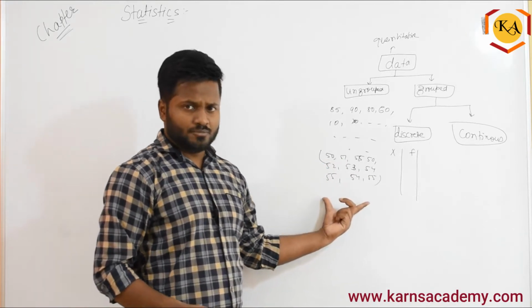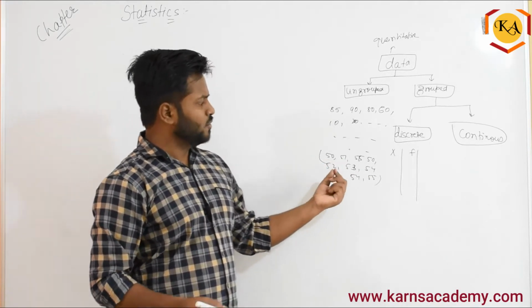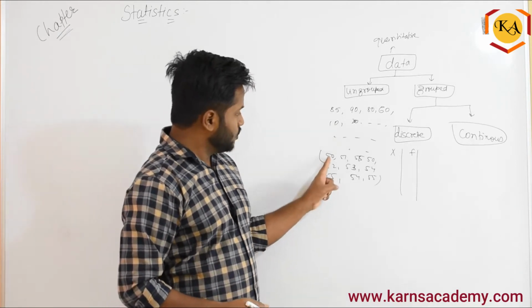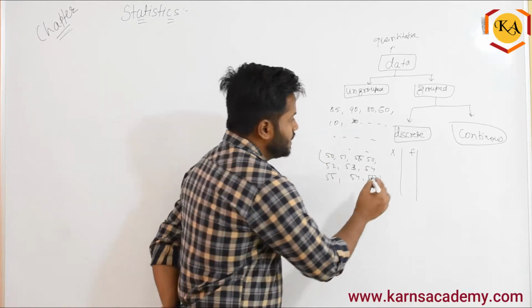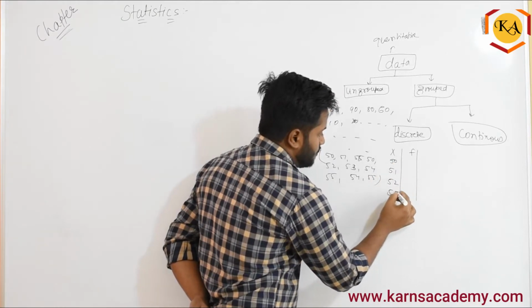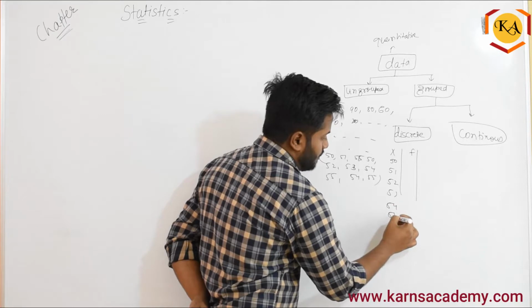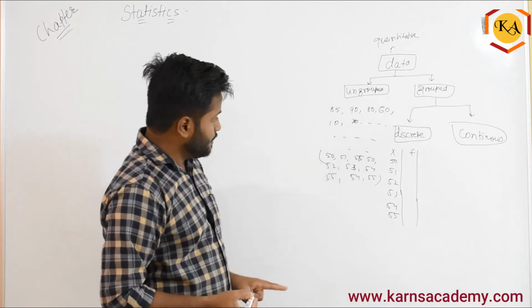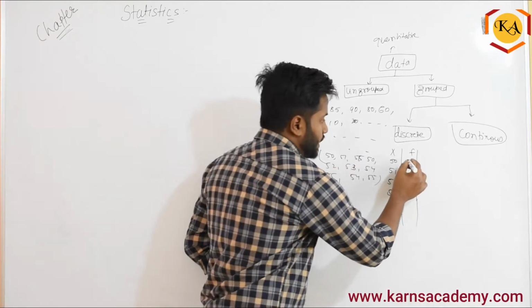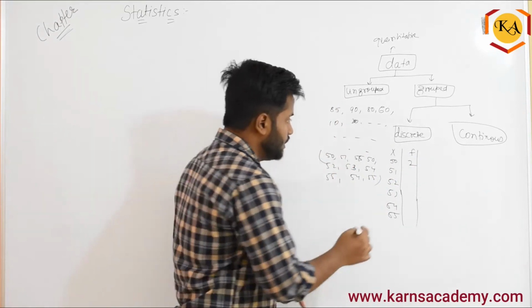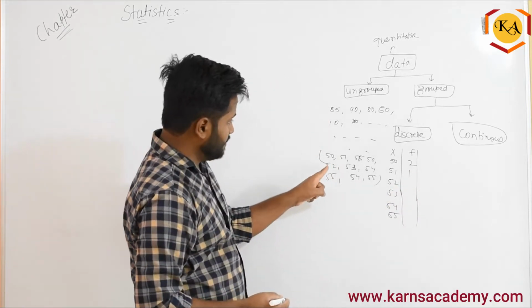This is the ungrouped data, but I don't want to write it 10 times. I can see the data goes from 50 to 55, so I write 50, 51, 52, 53, 54 and 55. Then, how many times is 50 repeated? Two, so I write frequency 2. How many times is 51 coming? Only 1. 52, only 1.